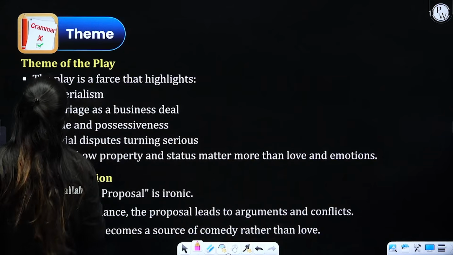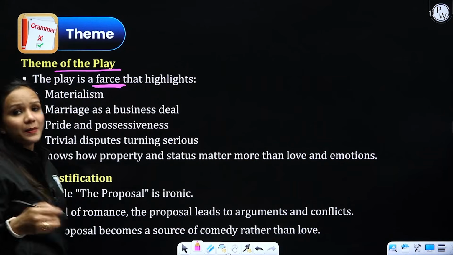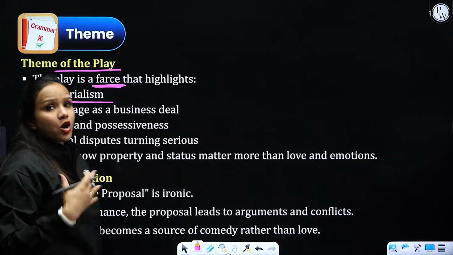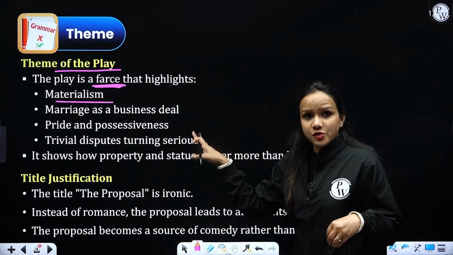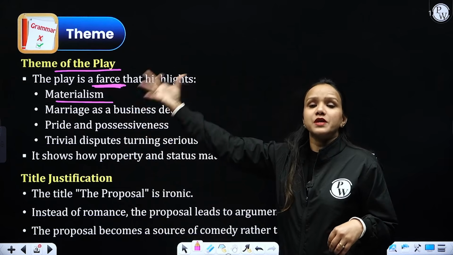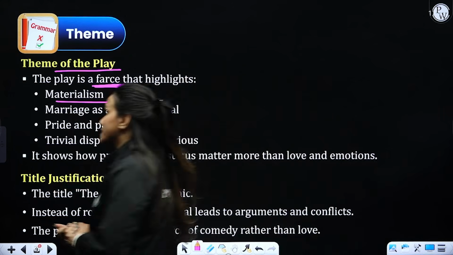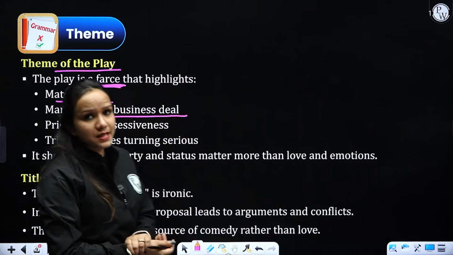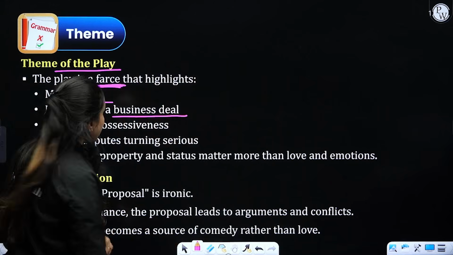Talking about the theme of the play, this play is a farce. What is the meaning of farce? That involves comical elements, something which is comical. It involves materialism. So it talks about how people of this age, this being a Russian playwright, used to give more importance to materialistic things, to wealth, to property rather than relationships, right? They used to consider marriage as a business deal, as a logical decision rather than a respectful or an emotional one, right?